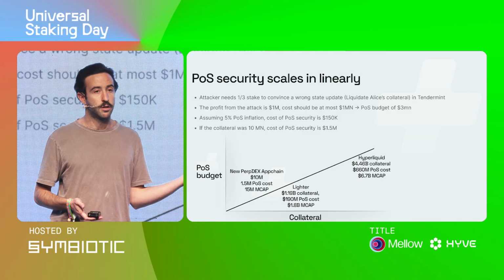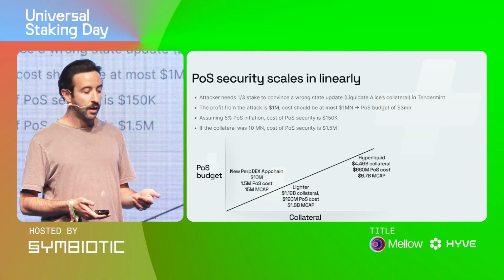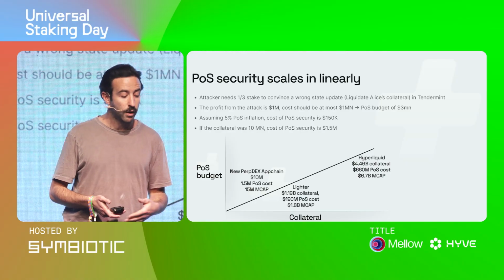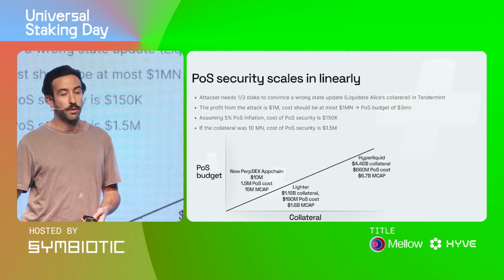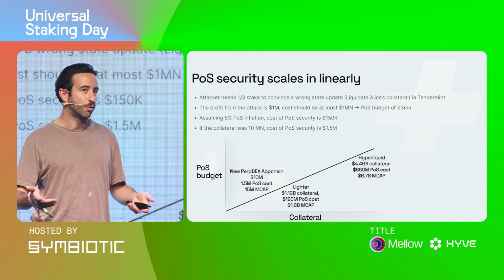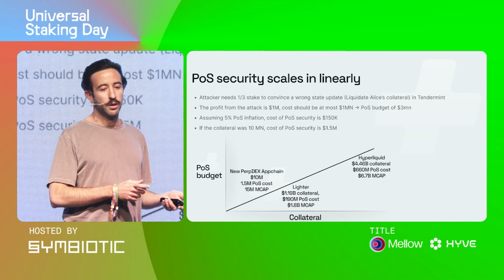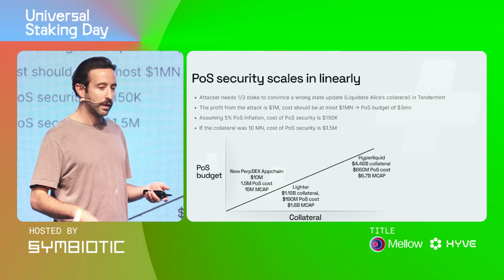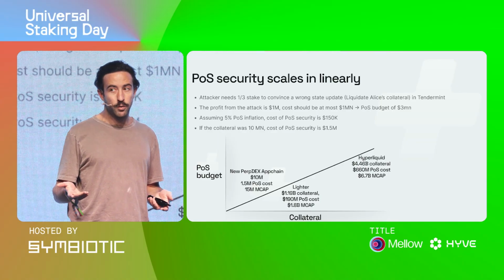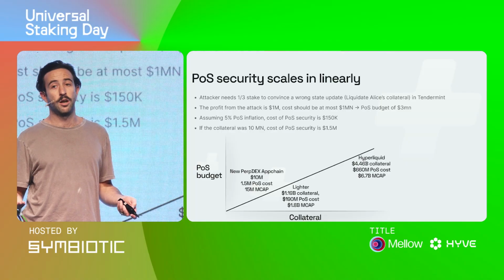And the problem is this just scales linearly. If you have 10 million, it's 1.5 million a year, and so on. If you look at Hyperliquid, they have around 4.5 billion of collateral or deposits. If we wanted to use this kind of instant settlement model to the L1, so your, let's say, USDC could be earning yield, in a POS you'd have to spend $600 million a year. This is a lot of money.